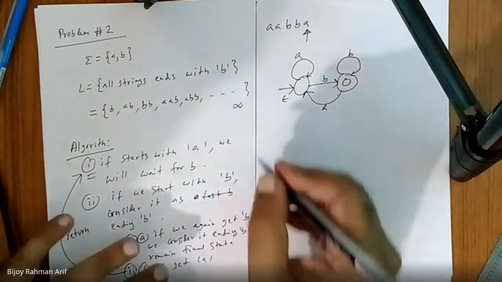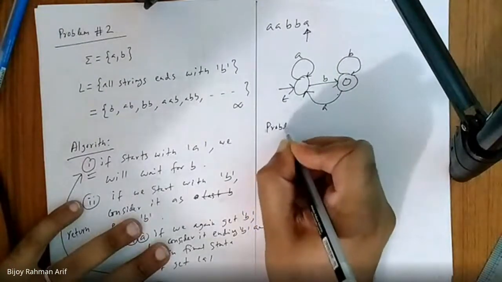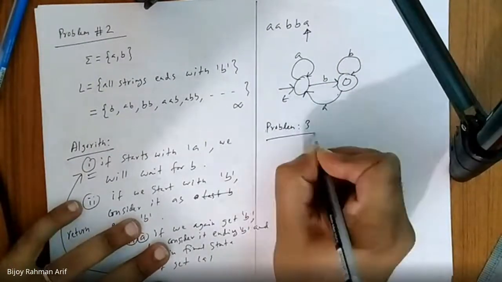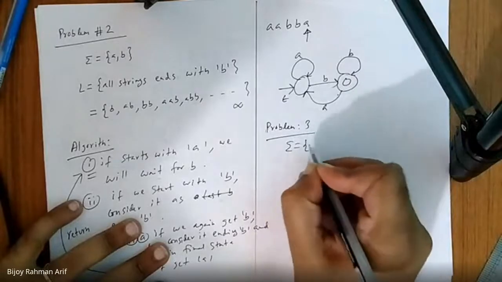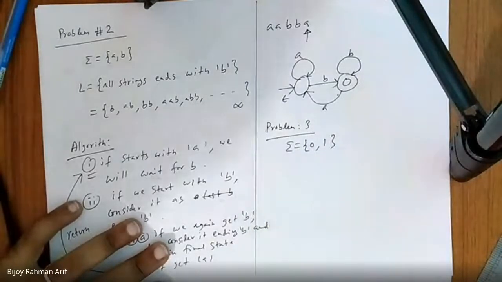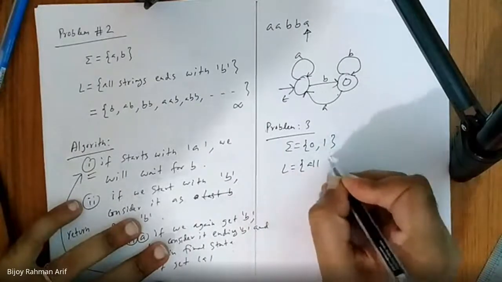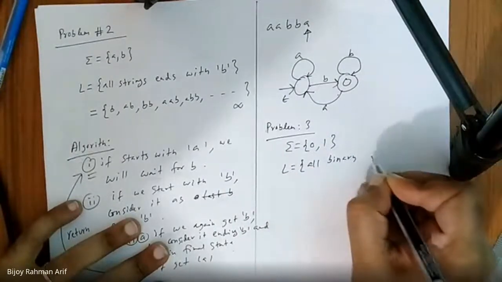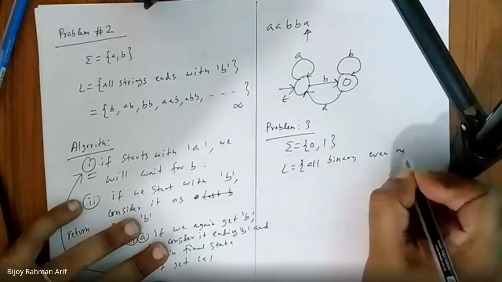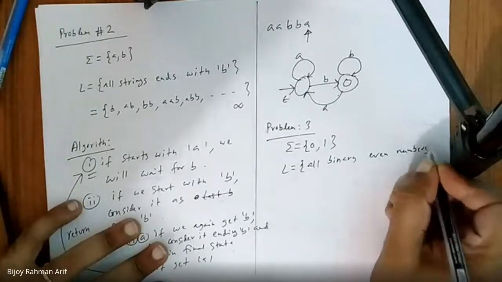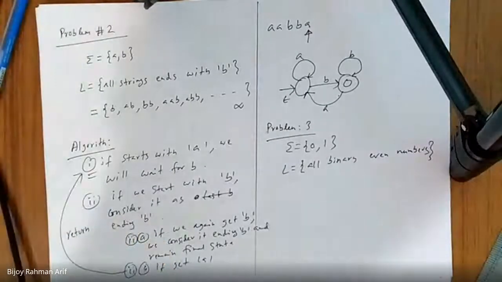If this is true, how can you solve this one? My sigma is 0, 1. My language is all binary even numbers. So how can you solve this problem?